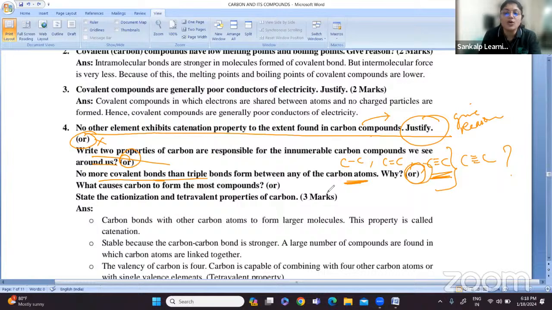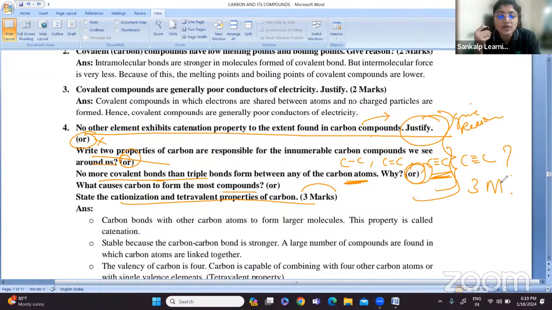Or, what causes carbon to form most of the compounds? What is the reason why carbon can form most of the compounds? Then next: state the catenation and tetravalent properties of carbon. What is the unique property of carbon, that is the catenation property, and why does it show tetravalent properties? Why does carbon exhibit tetravalency? So what are the properties of carbon that you have to mention? This particular question is asked for 3 marks.